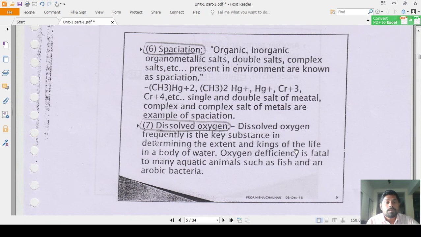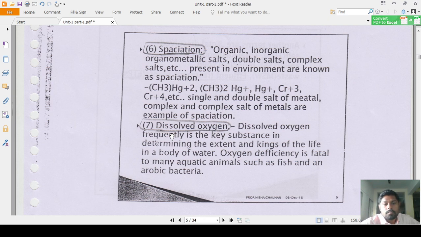Okay, then speciation. The organic, inorganic, organometallic, salt, double salt, and complex salt present in the environment are known as speciation. Any organic, inorganic, organometallic, double salt, or complex present in an environment segment, like methyl mercurate, Hg plus, chromium plus 3, chromium plus 4, single and double salts of metals, all are known as speciation. Then dissolved oxygen, DO.